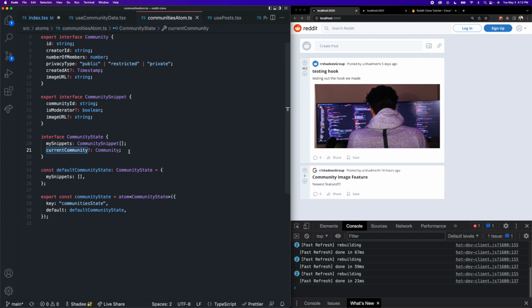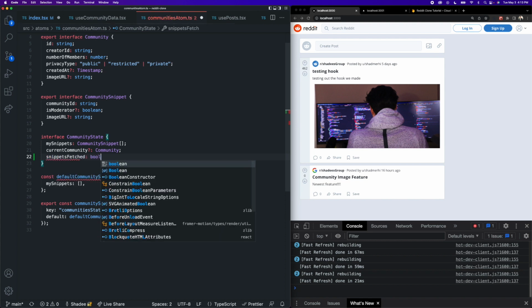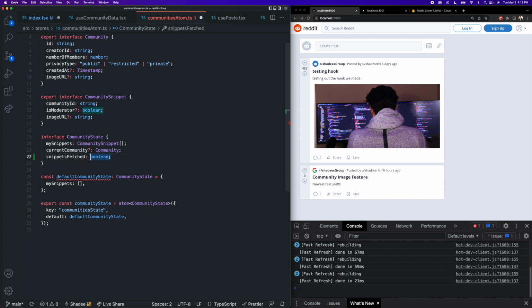So all we need to do is go into our communities atom here and add some piece of state that is going to tell us if we have attempted to fetch the community snippets in the first place. So all we need to do is on our community state interface here, we can add a parameter called snippets fetched, which is going to be a Boolean that is going to be initialized as false, because as soon as the application loads, we have not fetched the snippets. And once the snippets have been fetched for the first time, this is going to be set equal to true.